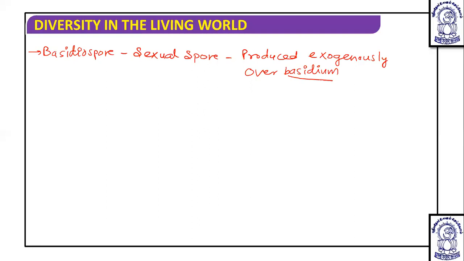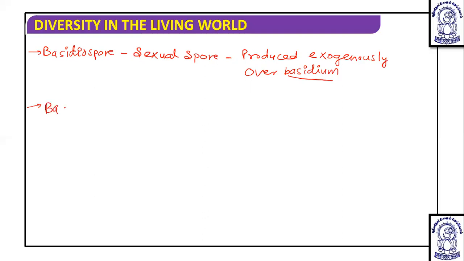Now, after the formation of basidiospores, there is a presence of basidiocarps, which are known as fruiting bodies. The fruiting body is formed by hyphae surrounding the basidium, which will grow and form a basidiocarp.